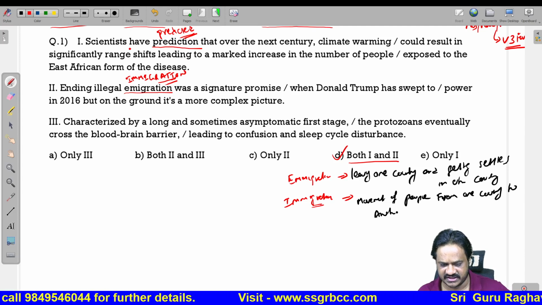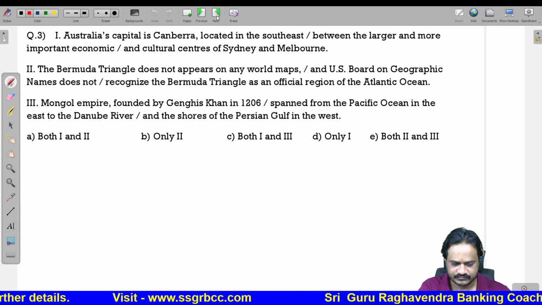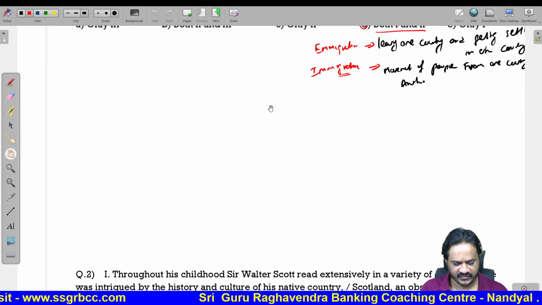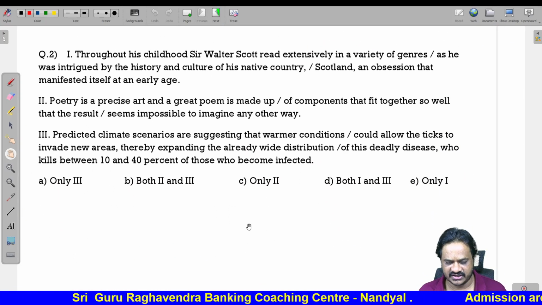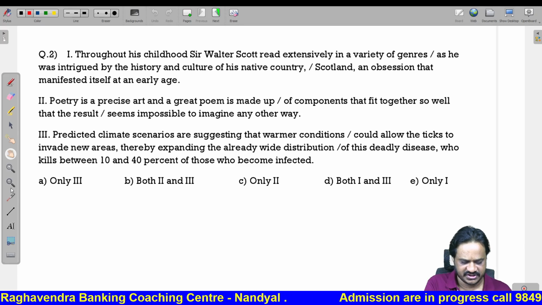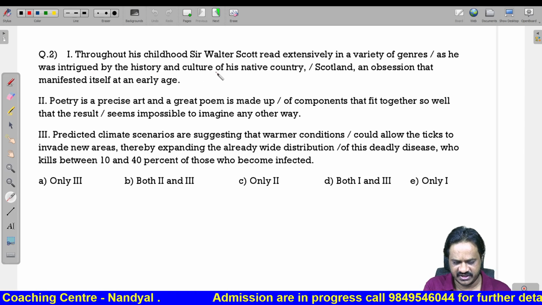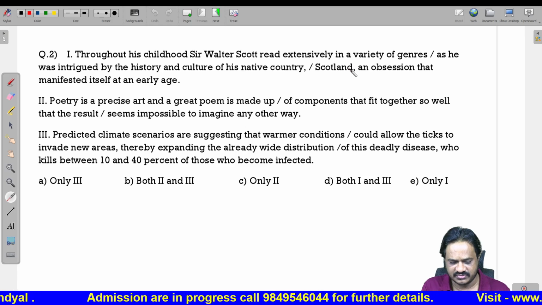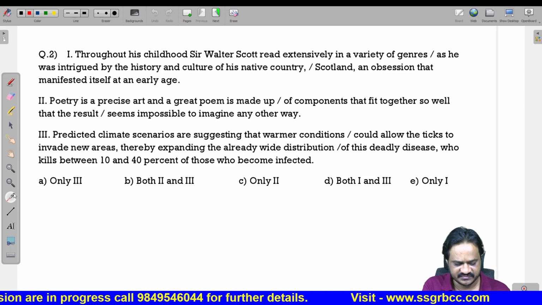Now, let us see the next question. Let us see the next one. Throughout his childhood, Sir Walter Scott read extensively in a variety of genres as he was intrigued by the history and culture of his native country, Scotland, an obsession that manifested itself at an early stage.